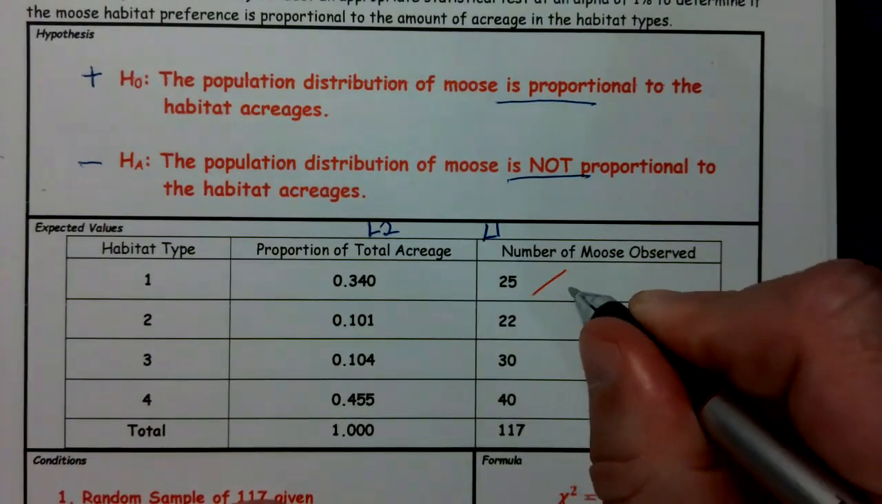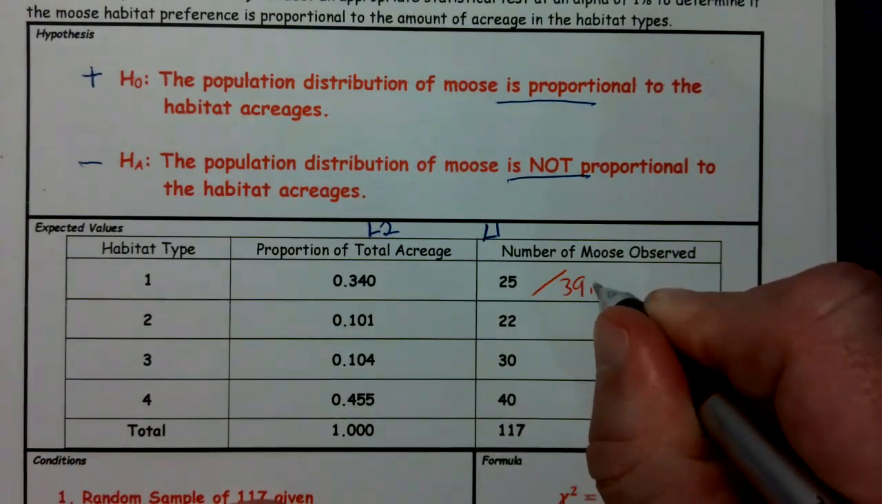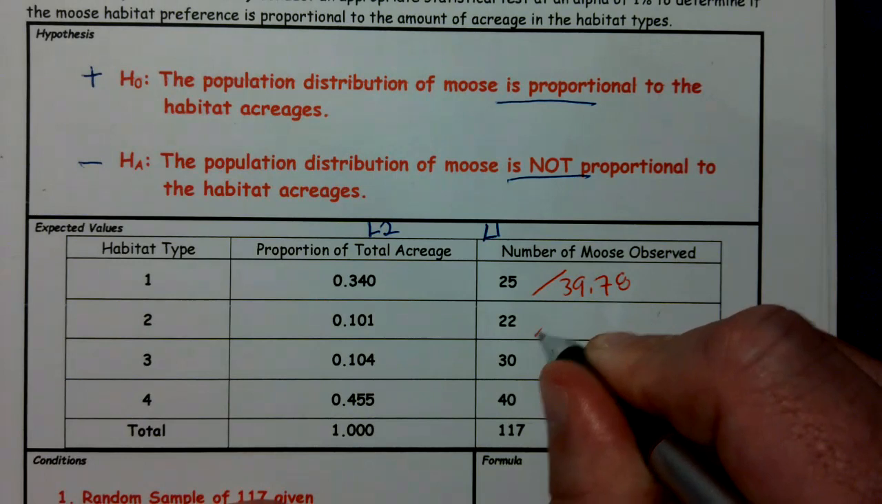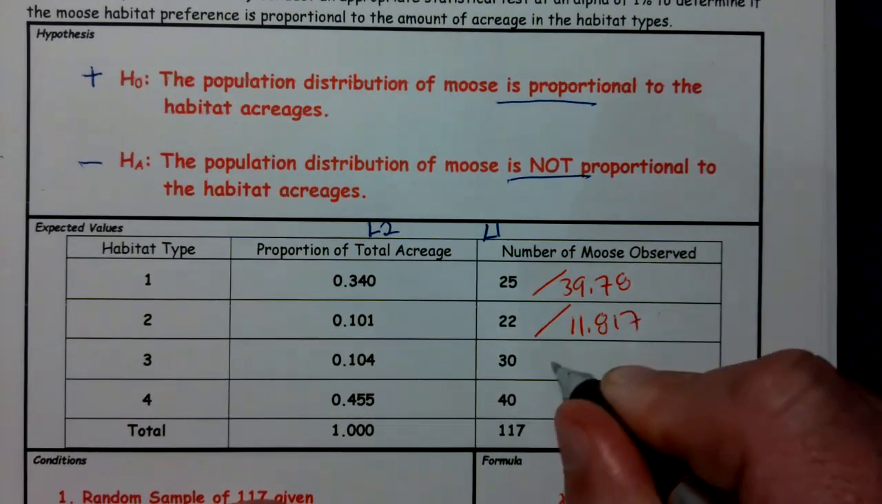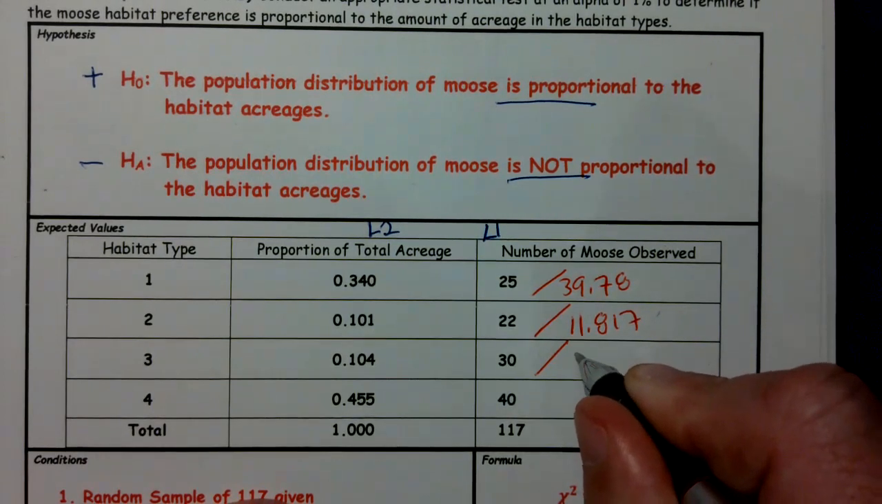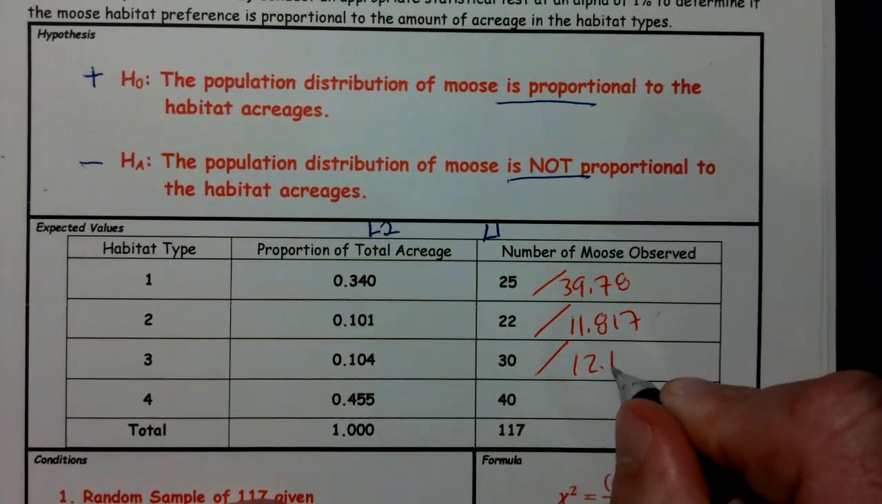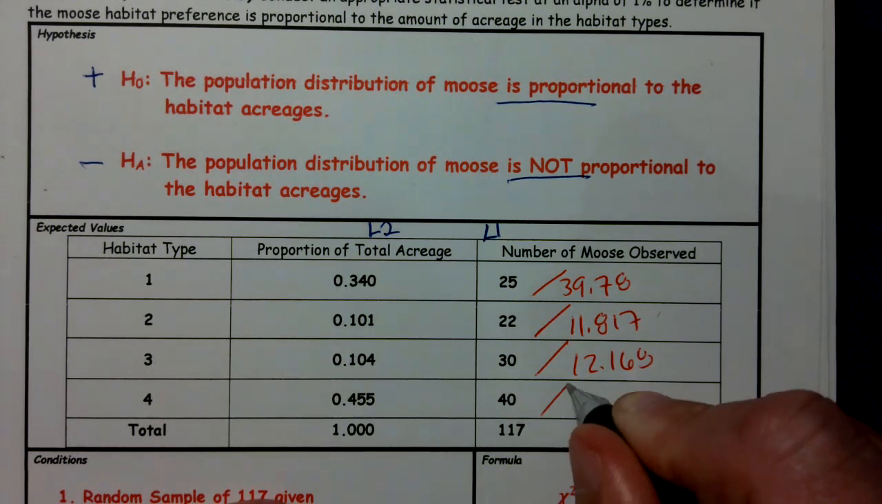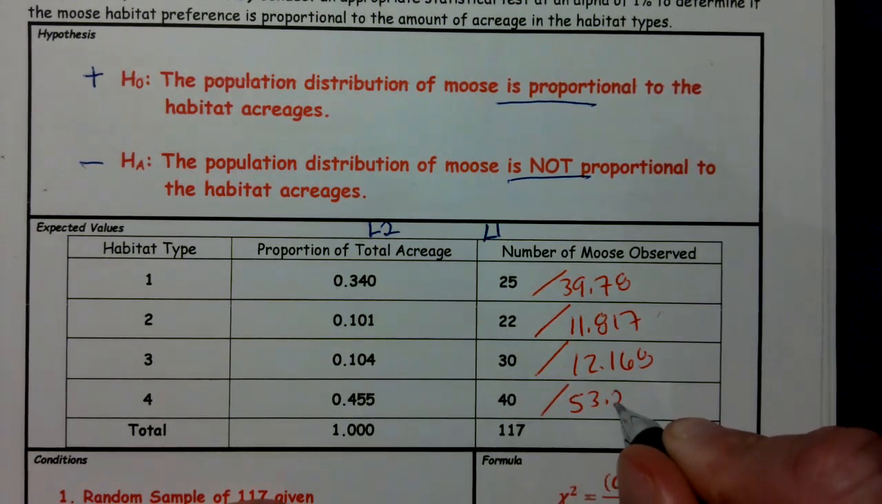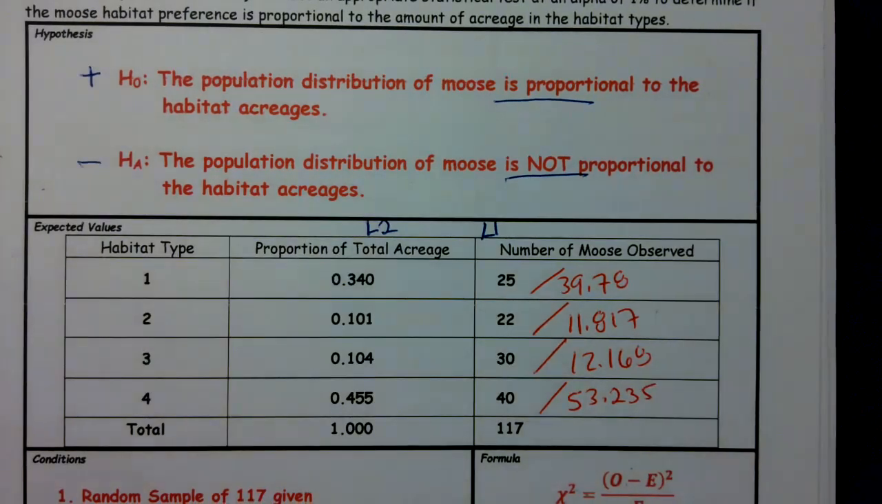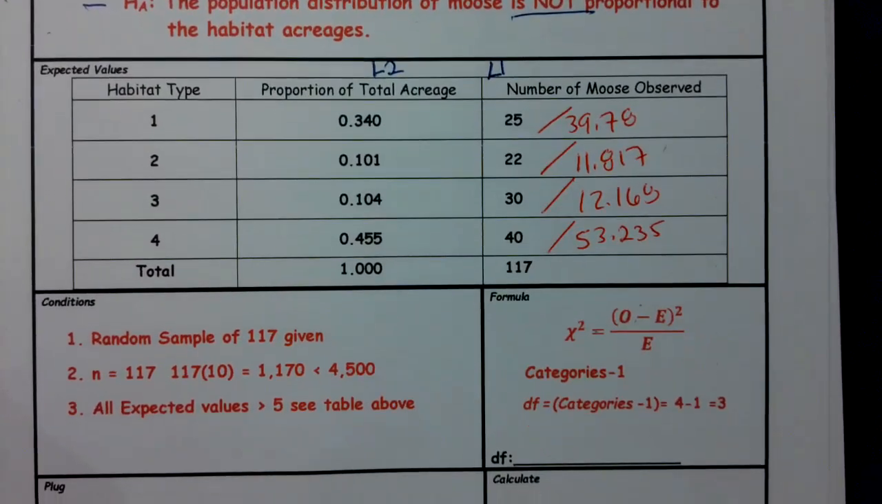So the expected values: for this one was 39.78. The expected value for here was 11.817. Here was 12.168. And right here we have 53.235.